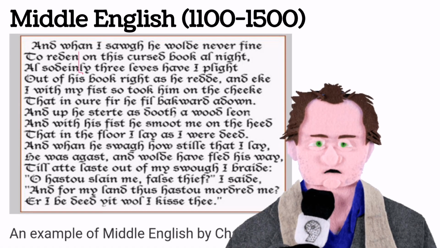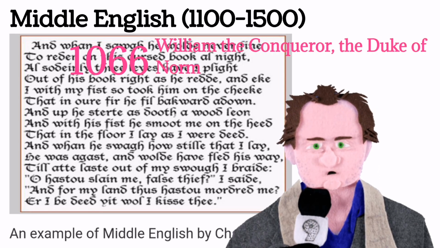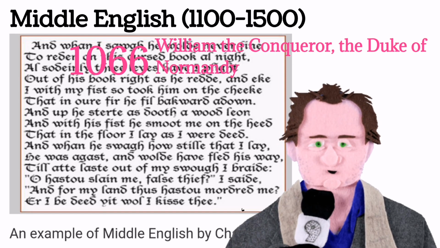Middle English, 1100 to 1500. In 1066 William the Conqueror, the Duke of Normandy, part of modern France, invaded and conquered England. The new conquerors, called the Normans, brought with them a kind of French, which became the language of the royal court, and the ruling and business classes.